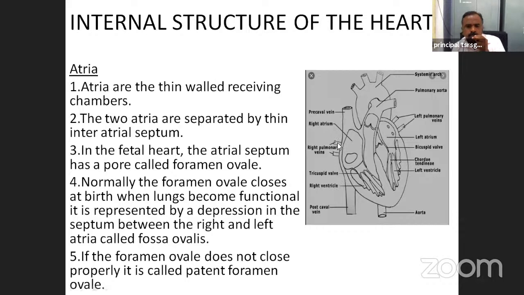The foramen ovale is closed at birth when the lungs become functional. It is represented by a depression in the septum between the right and left atria called the fossa ovalis. If the foramen ovale does not close properly, it is called patent foramen ovale.